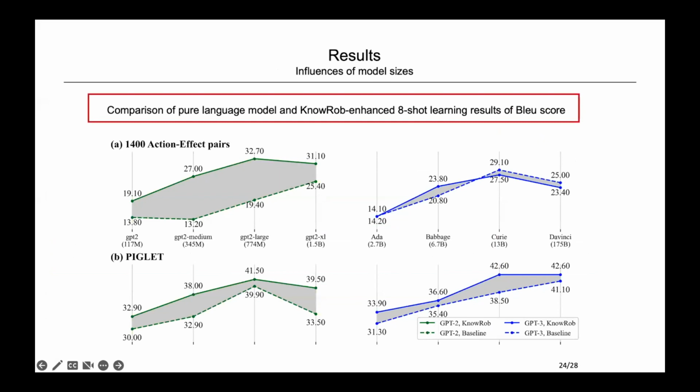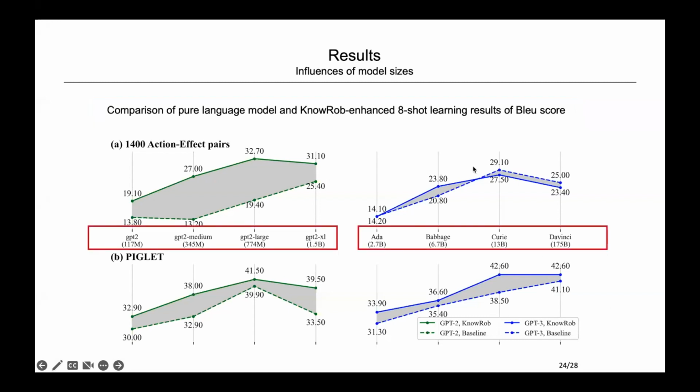We also compared the 8-shot learning result on 2 knowledge settings: no external knowledge and with NoRob knowledge. We ran our experiments on GPT-2 models, small, medium, large, and XL with different parameters, and GPT-3 models, Babbage, Curie, and Da Vinci.